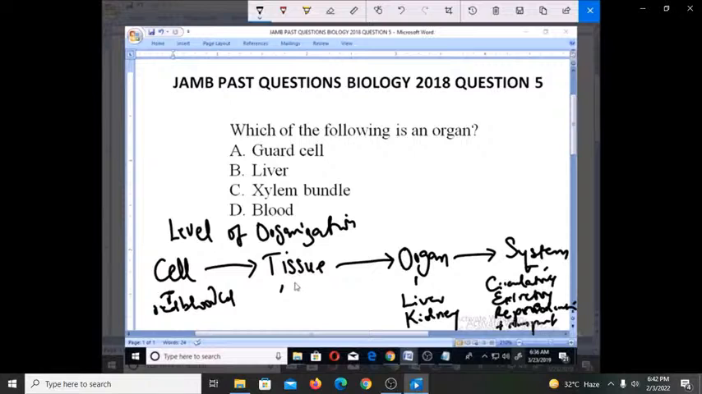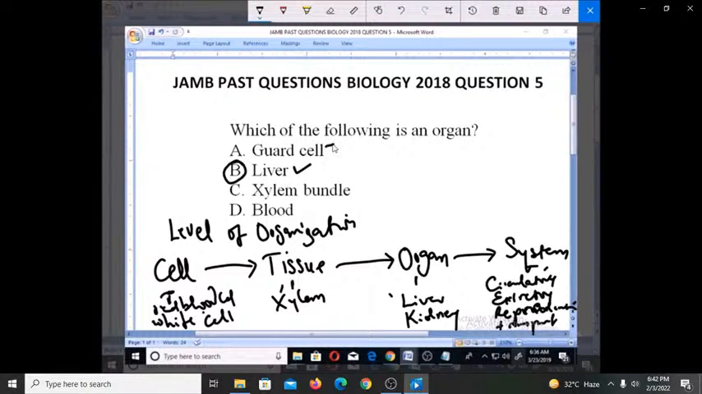But when you talk about tissue, you talk about blood cells coming together to form a tissue. So for cells, you can also have white blood cells. Then you talk about the xylem tissues in plants. So these are the various classifications of the levels of organization. So from this, you can easily see that a liver is an organ. So that makes option B the right answer.